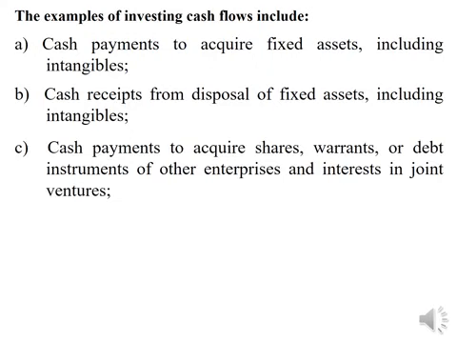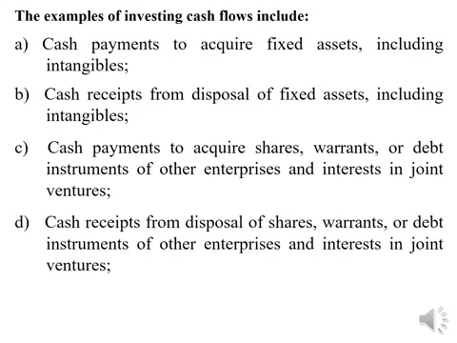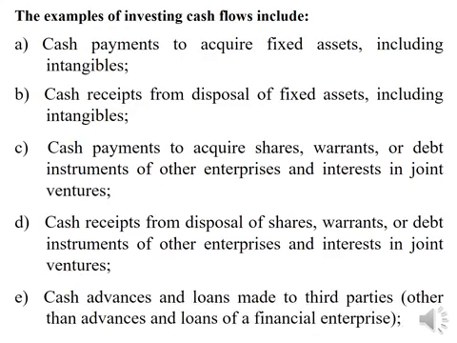Cash payments to purchase shares, warrants, or debt instruments of other enterprises and interests in joint ventures, etc. Next one is cash receipts from disposal, that is sale of shares, warrants, or debt instruments of other enterprises and interests in joint ventures, etc. Next is cash advances and loans made to third parties other than advances and loans of a financial enterprise.